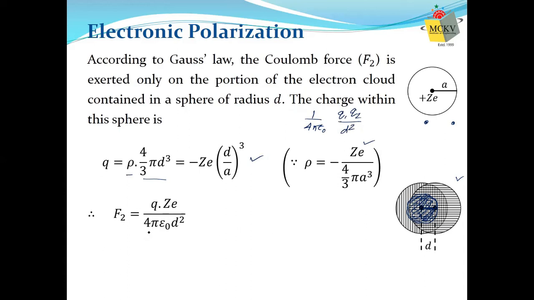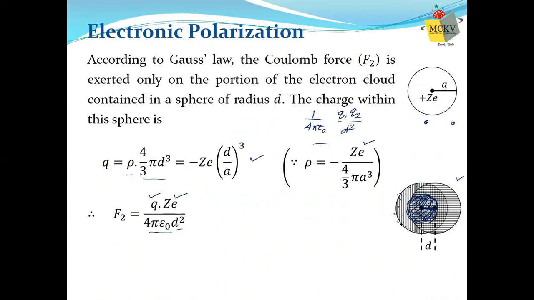Now, what are Q1 and Q2? Q1 is the electronic charge, and Q2 is the positive charge. So Q1 here is your Q, and Q2 is the charge of the nucleus, which is Ze. But we cannot write Q equals minus Ze, because this amount of electronic charge is outside the sphere.